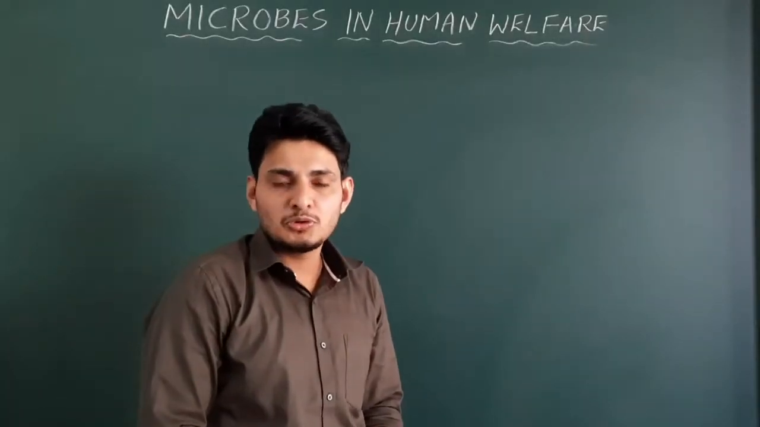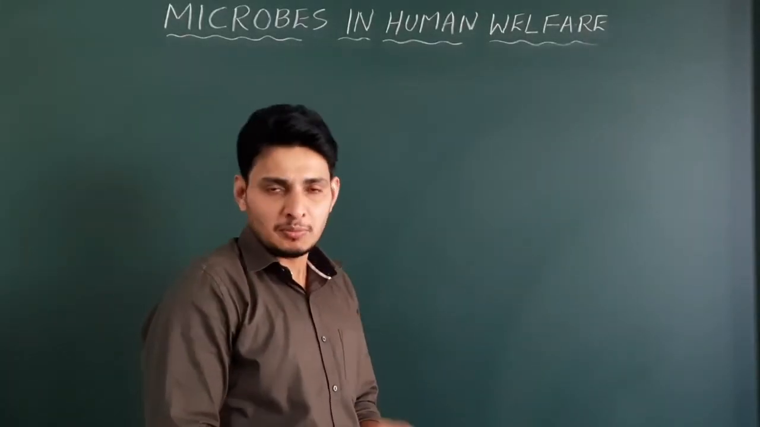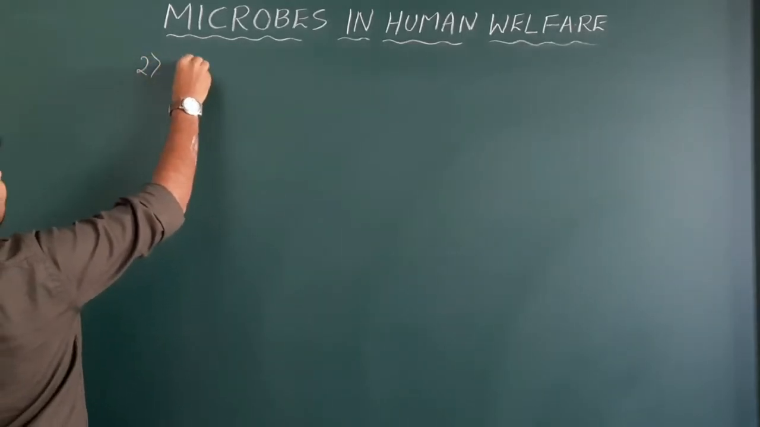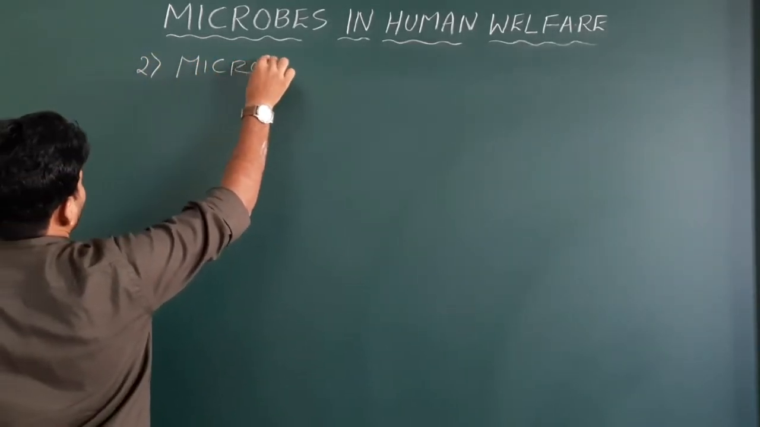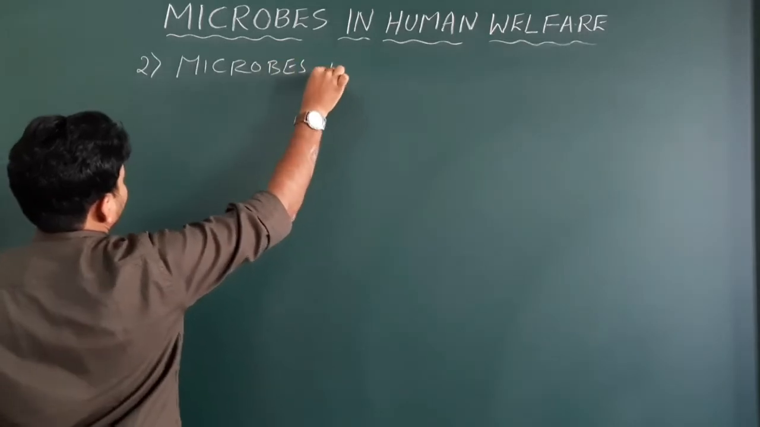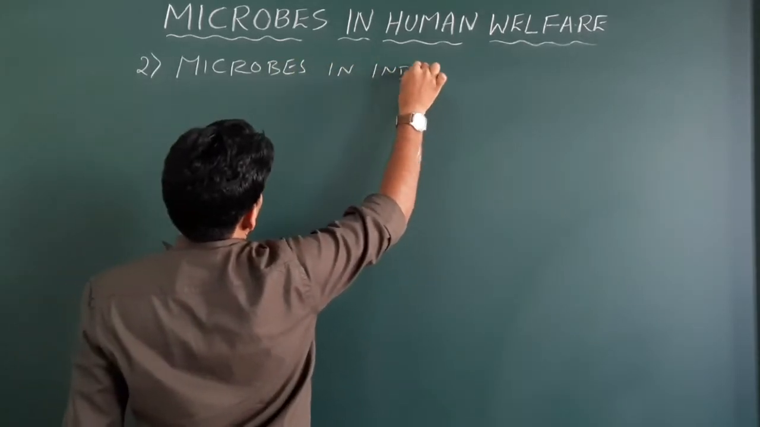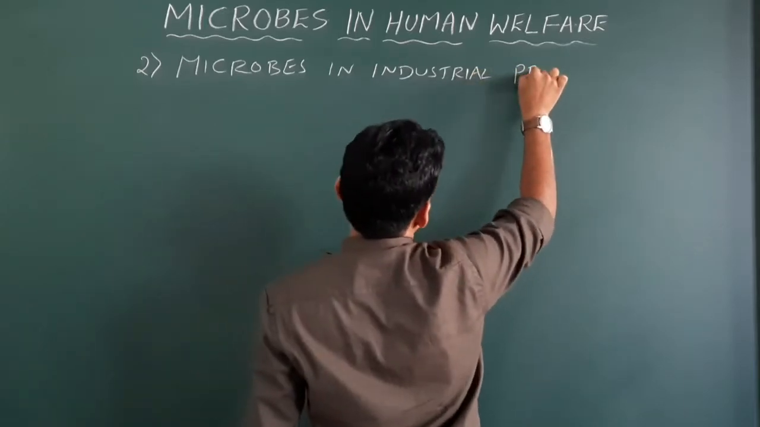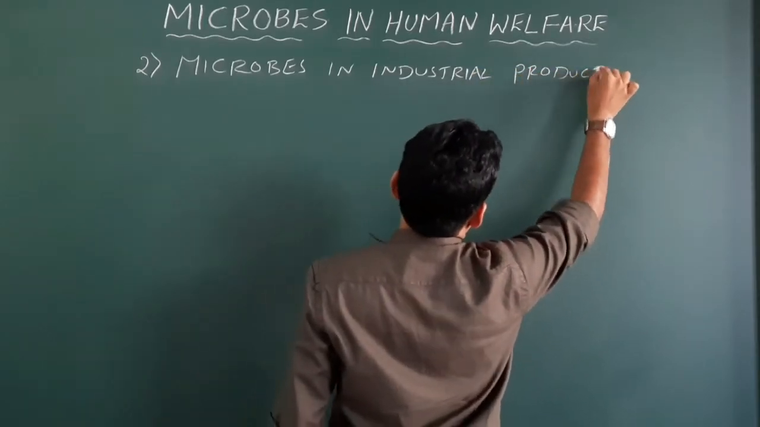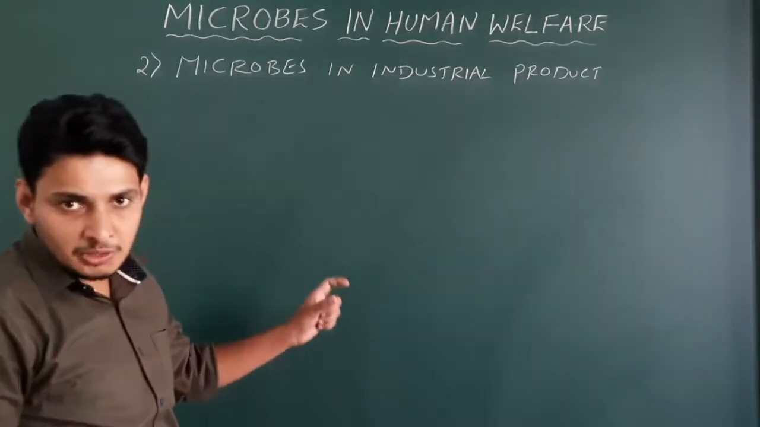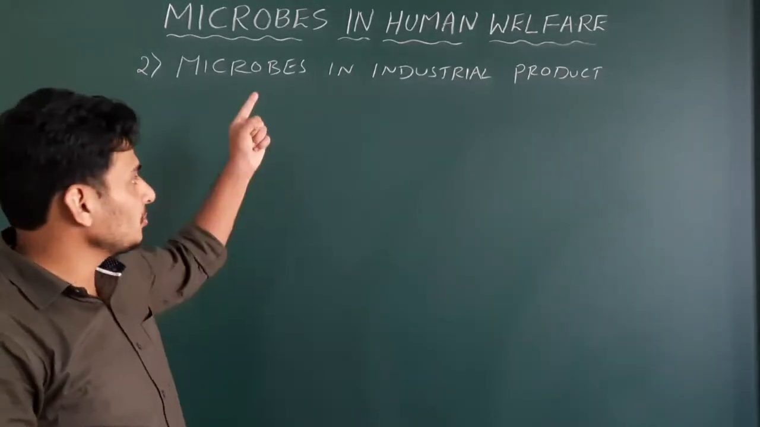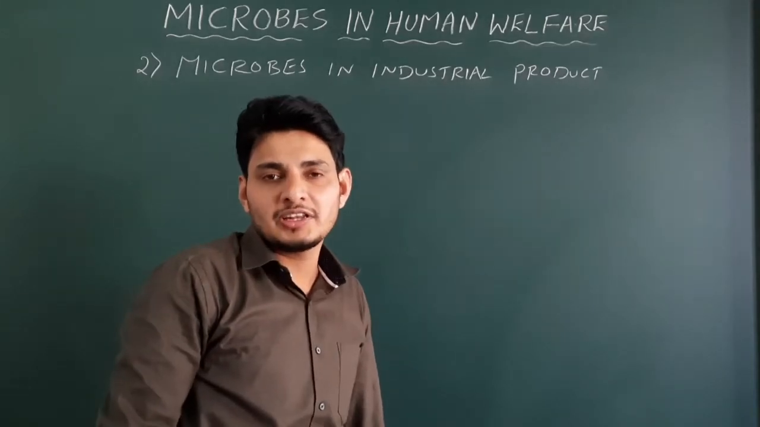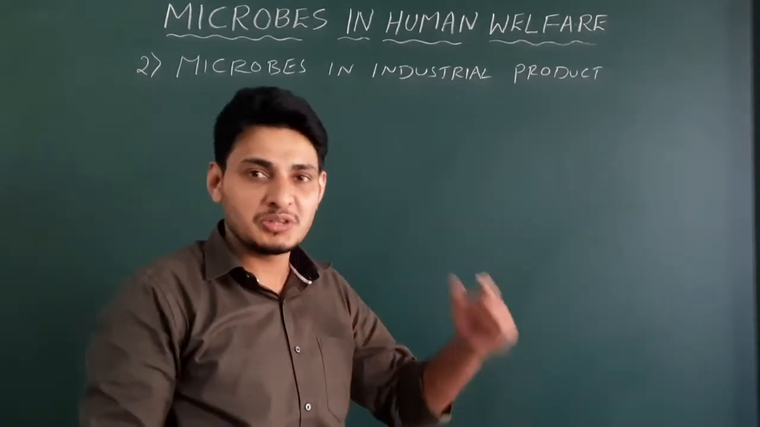Now we will discuss microbes in industrial products. Okay, so we write the second important one. This particular concept is very important. I'm stressing this because anything could be asked from it. Here you have to learn more than 10 different types of microorganisms and their products. So you have to remember it.